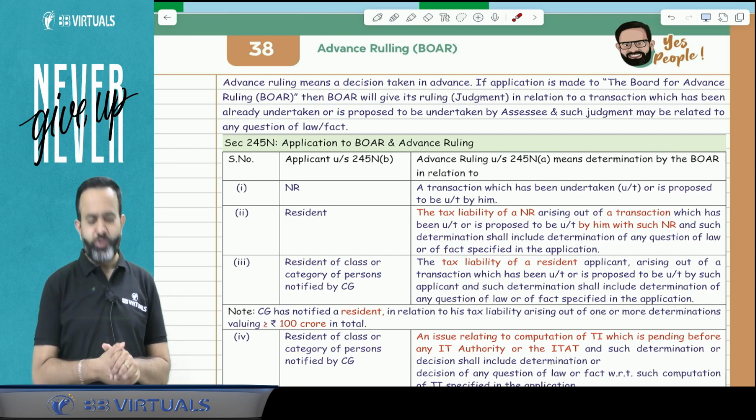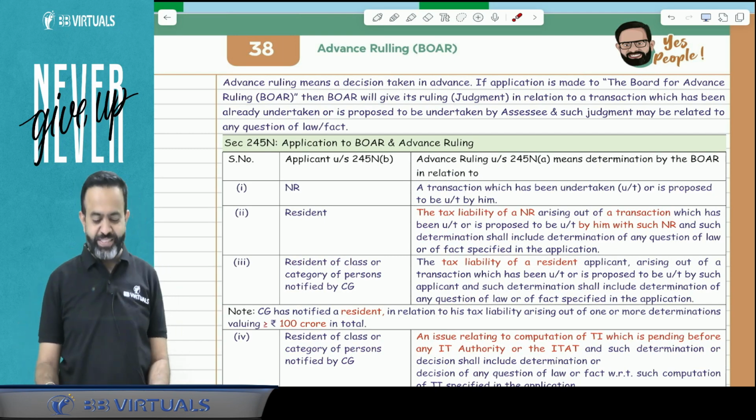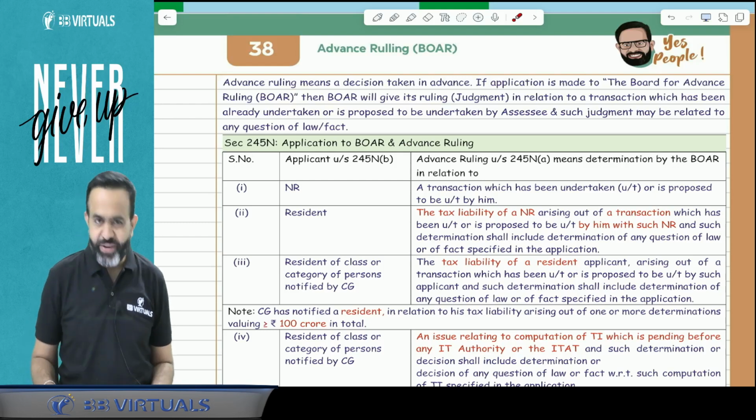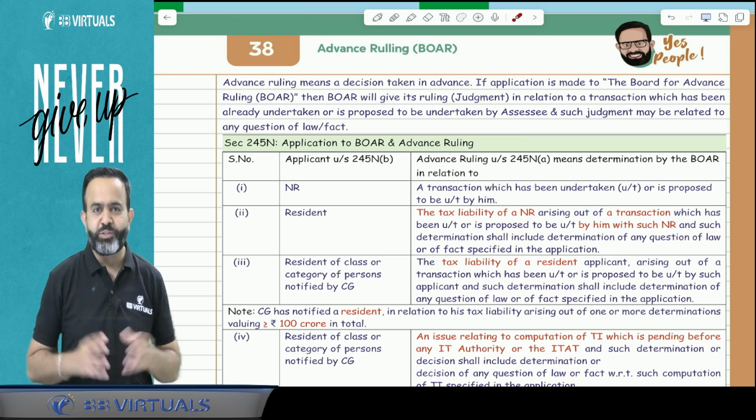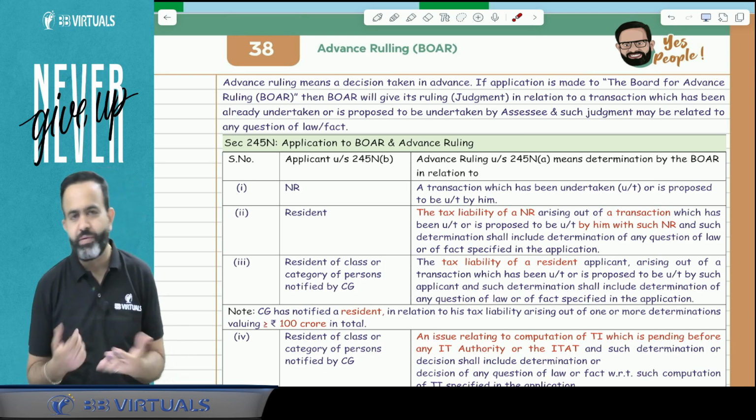Yes people, now we are going to revise one more small topic, that name is BOAR, or I can say the Board for Advanced Ruling. Now advanced ruling, what is the meaning of advanced ruling? Advanced ruling means